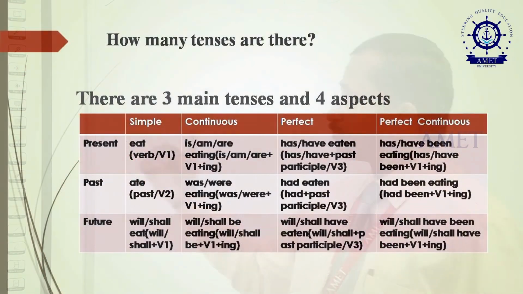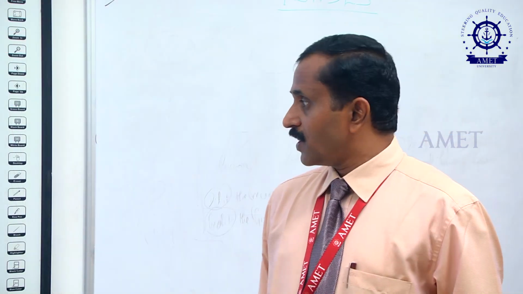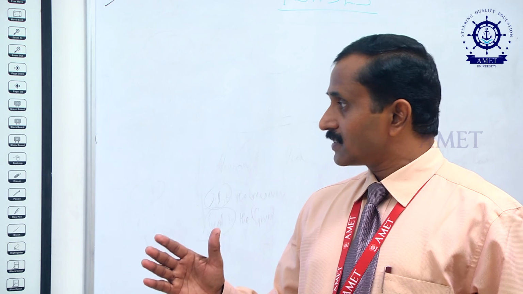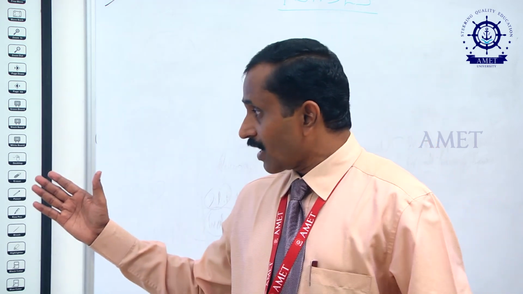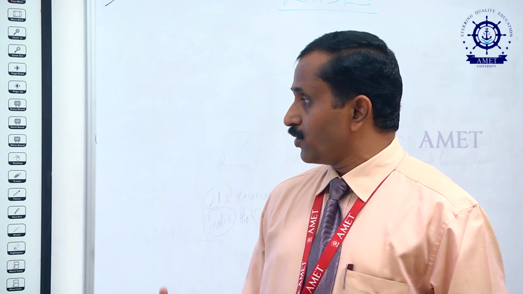And past perfect tense, for which had eaten, for the given verb eat, this is the conjugated form, had eaten. So, here had plus the past participle form of the verb, or V3, we can say. Then the future perfect tense. In future perfect tense, will or shall plus have plus the past participle form of the verb has to be used.